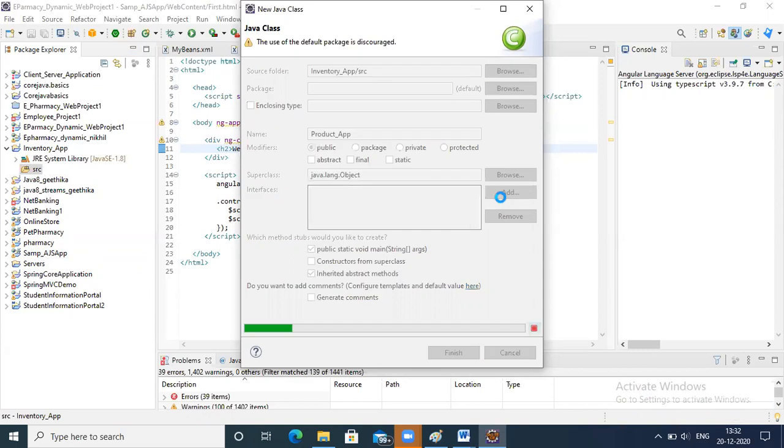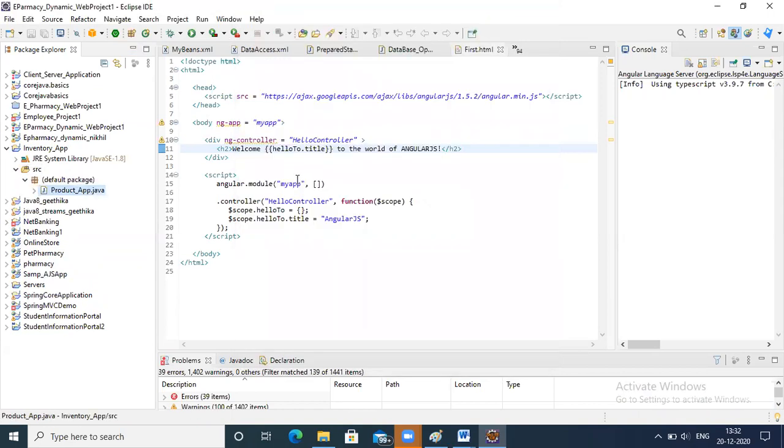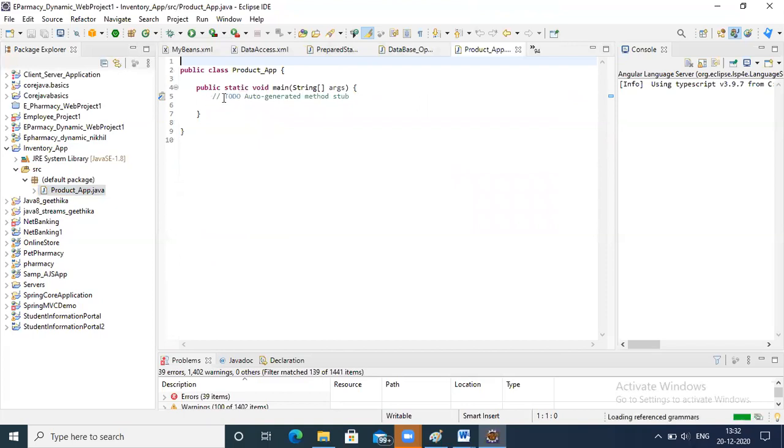Public static void main is the starting point or entry point of execution in Java. So all your execution starts from the main method. Once you start running your application, the main method is the starting point. Okay, so this is your entry point. Let's say you have a product class.